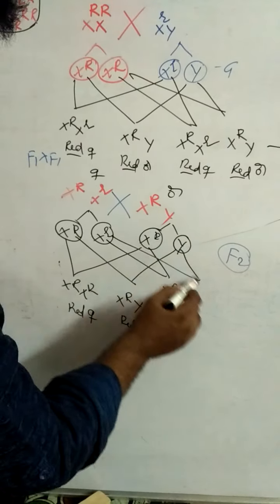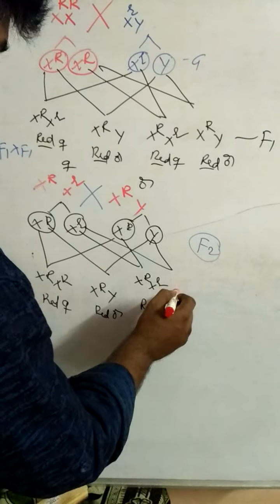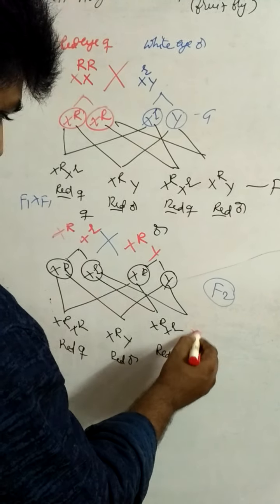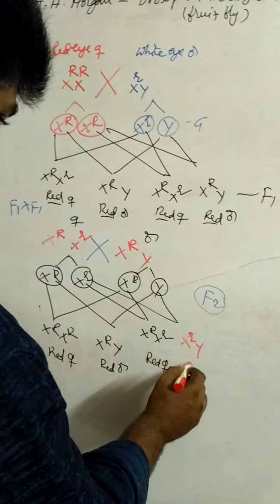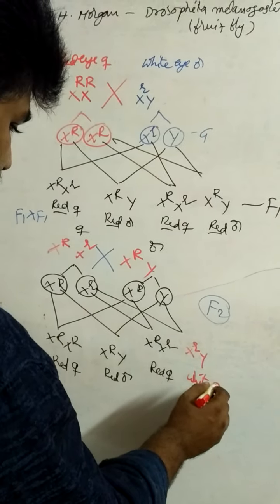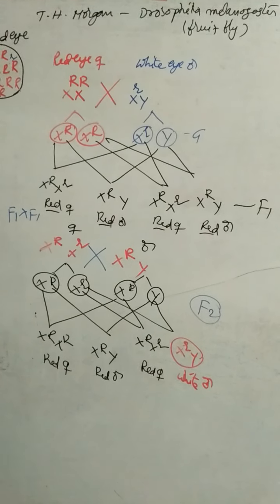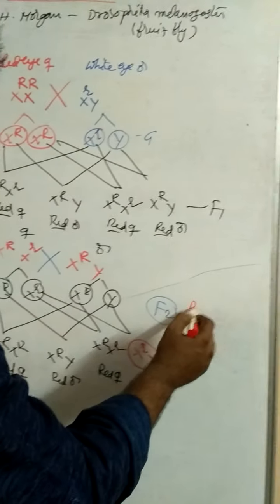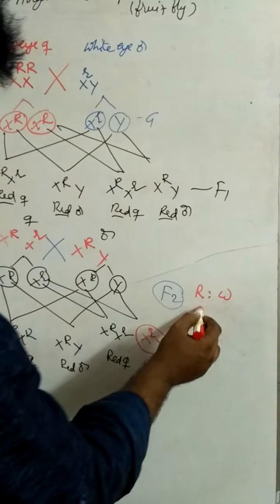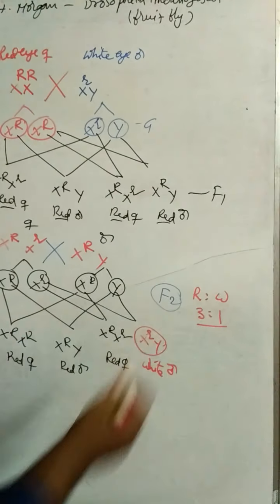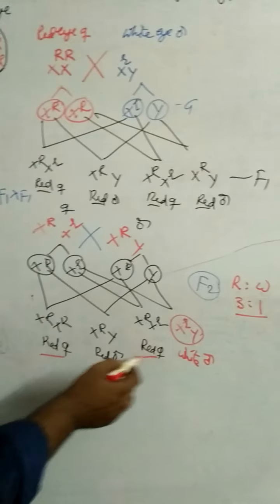And the last one, X small r Y, is a white male. In the F2 generation, red to white is 3:1.